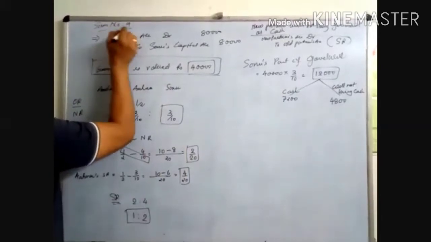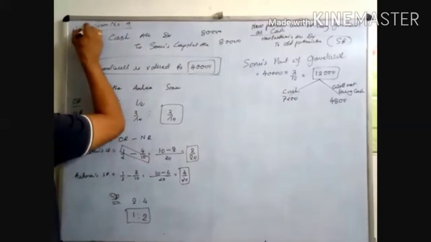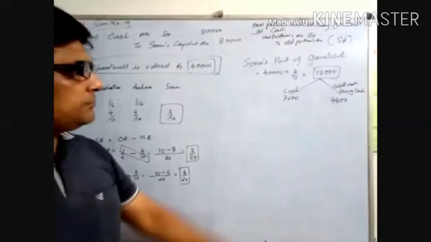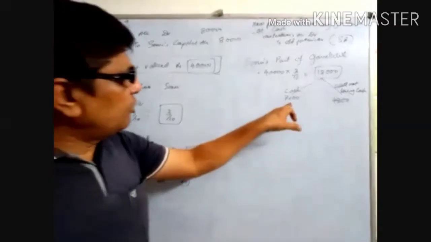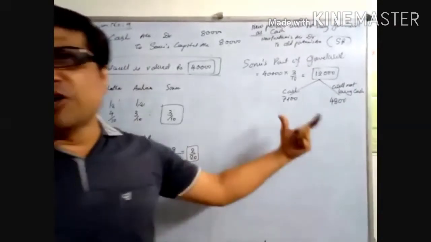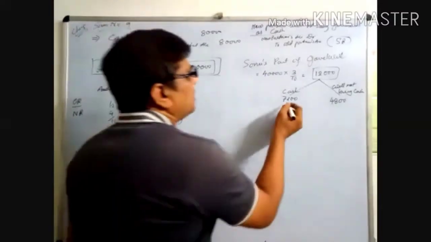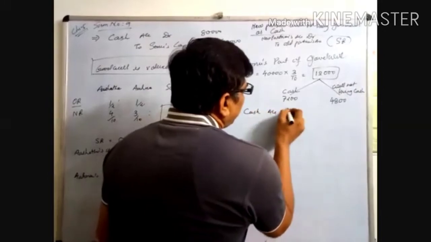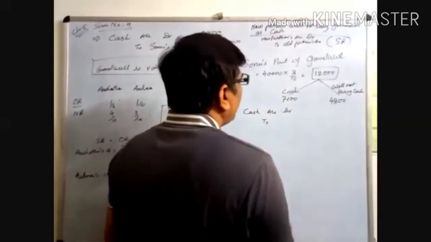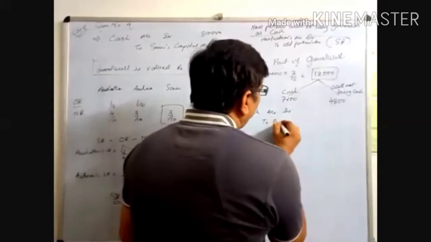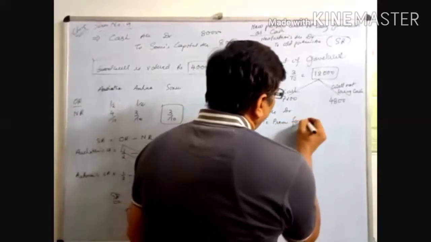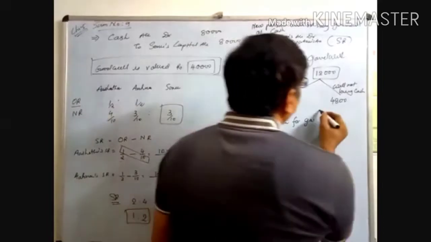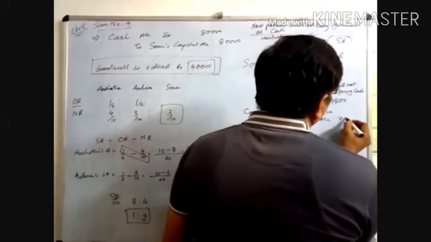Sum number 9, chapter number 5. Okay, now look here. 7200 is brought as cash. What is the entry for 7200? The entries are: cash account debited to premium for goodwill account, 7200.